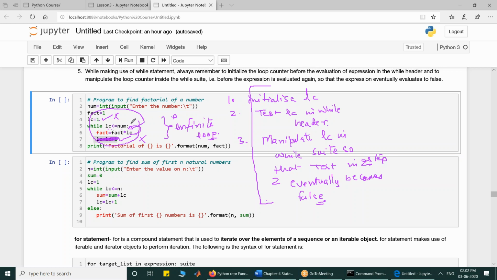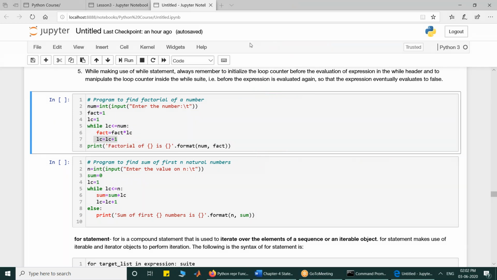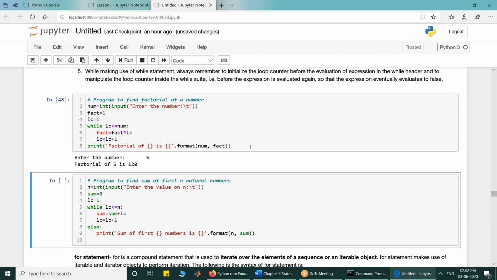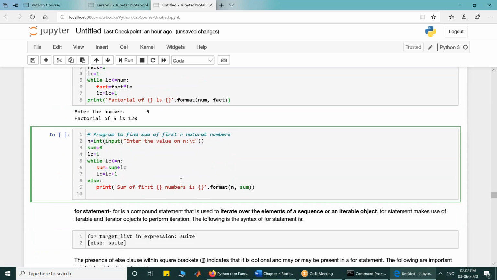Then it will again come here. LC less than 5? Yes. So LC will always remain lesser than 5 if I forget to manipulate it. So manipulation is important. You must manipulate within the suit, within the body of the while. If I execute it, what is the factorial of 5? 120. So look at it.